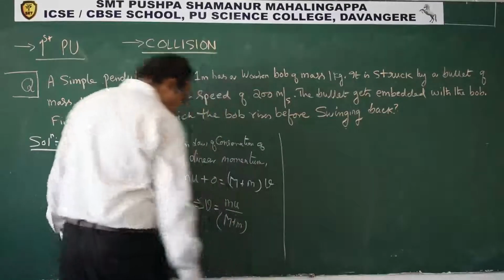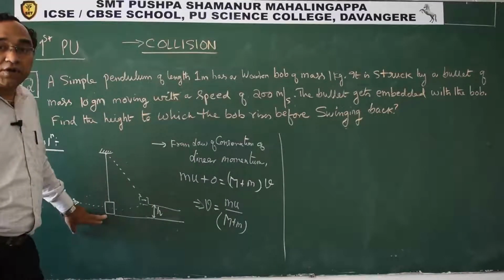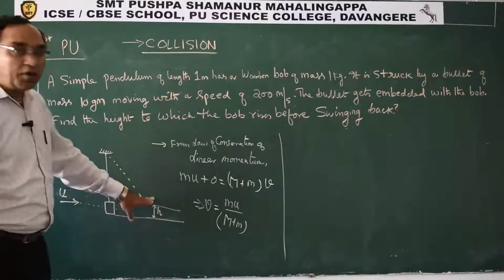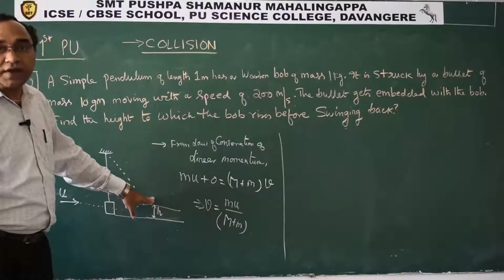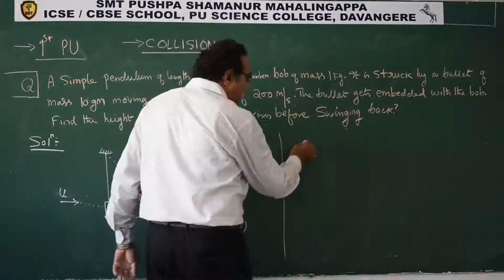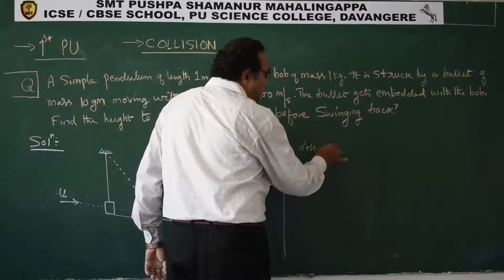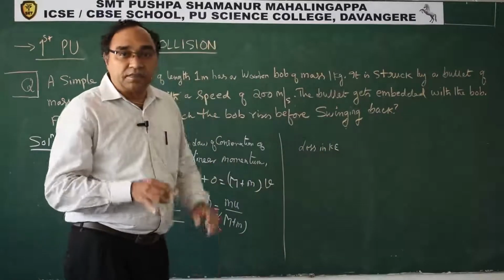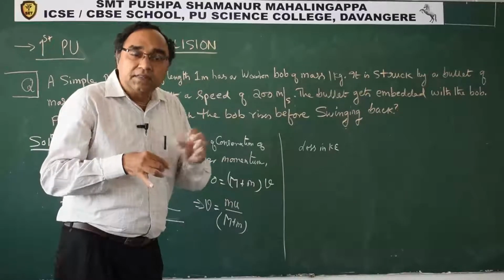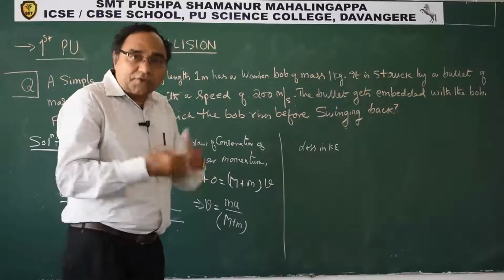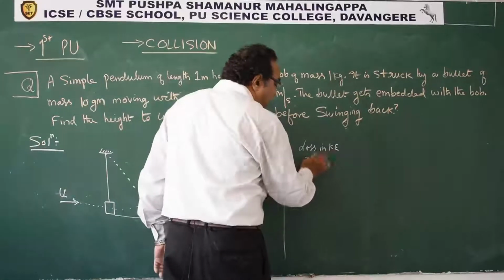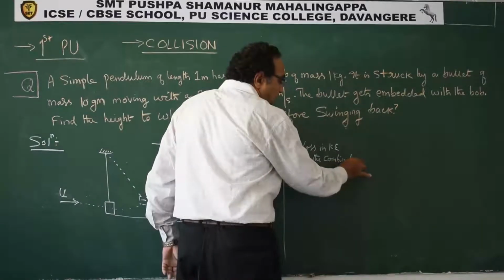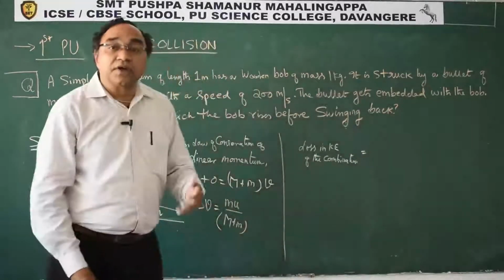Now, at this point, whatever kinetic energy the body possesses, it has lost all its kinetic energy. So what can we say? Loss in kinetic energy of the combination, that is the bob and the bullet embedded inside, is converting into what?